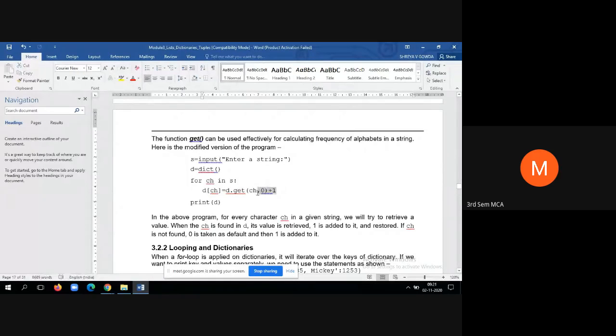So this plus 1 will help to increment the value in each iteration. When you are entering it for the first time, the default value is 0, plus 1 is 1. So you are assigning 1 as the frequency.